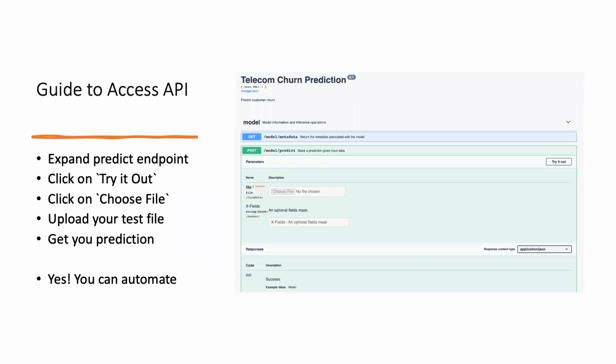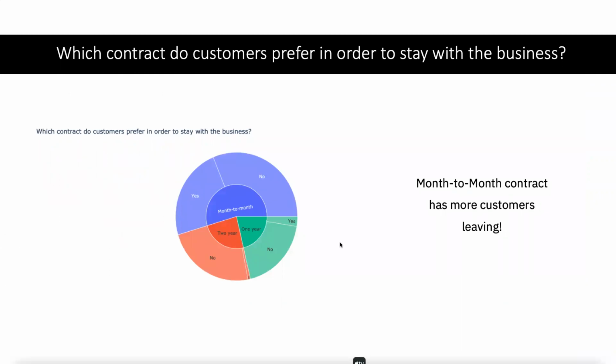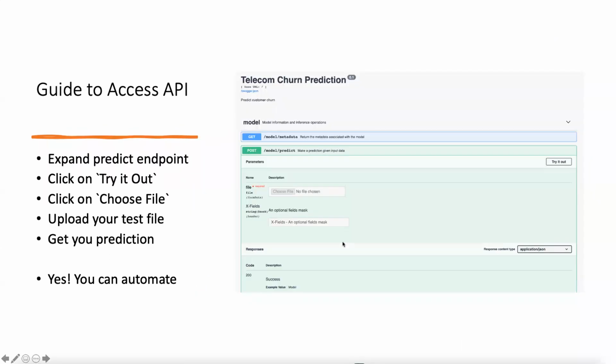And finally, imagine giving a notebook and asking people to test your model. Now we are going to give them this microservice, this UI and the endpoint so that our stakeholder team can actually play with it and understand. And of course, we are going to give them proper documentation to know how to infer the result. And yes, you have specifically automated the process and made it more presentable.